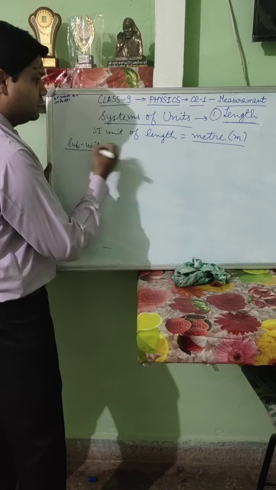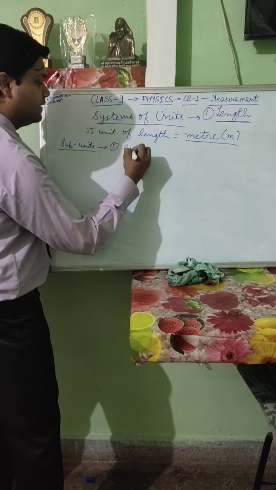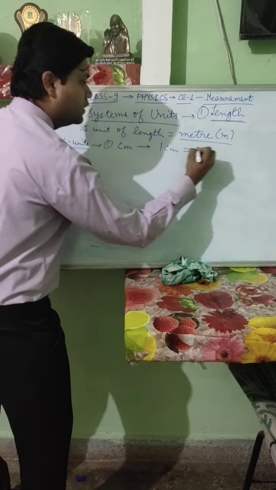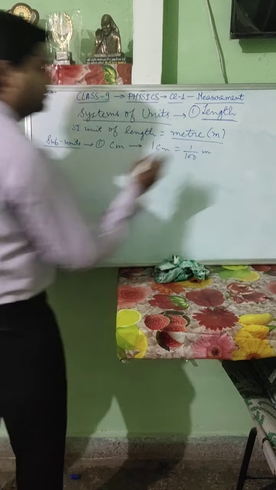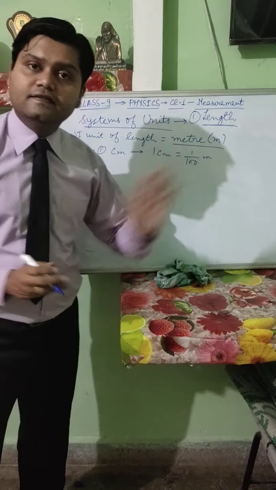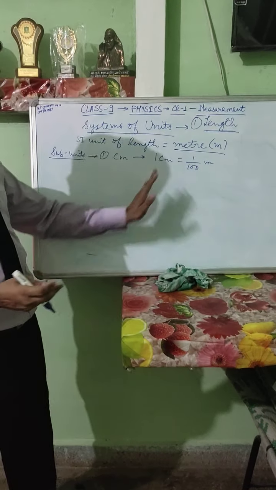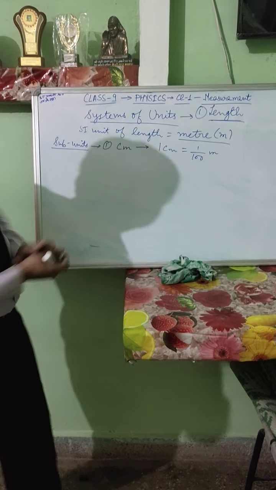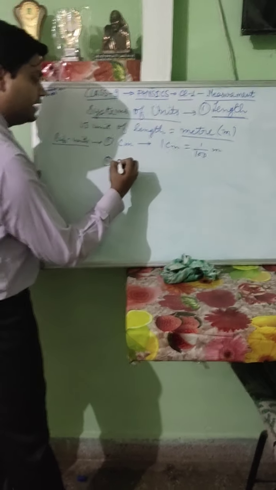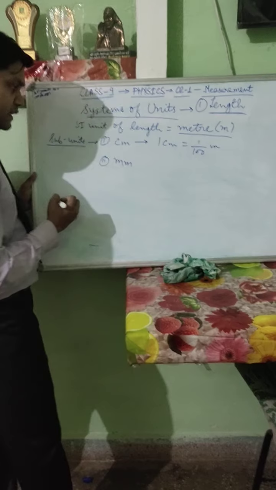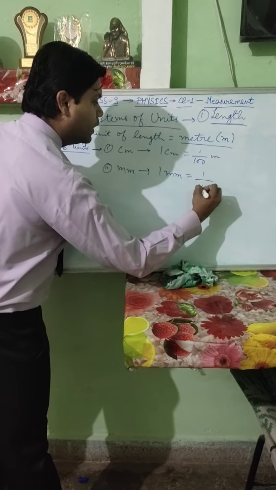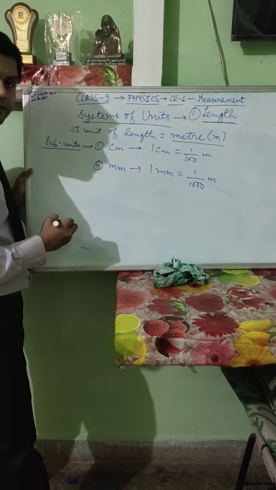Now, the subunits will be centimeter. So 1 centimeter equals 1 upon 100 meter. We will be finding out the relation of every subunit with its SI unit also, so that you may learn these relations. 1 centimeter equals 1 by 100 meter. Second unit is millimeter. So 1 millimeter equals 1 upon 1000 meters.